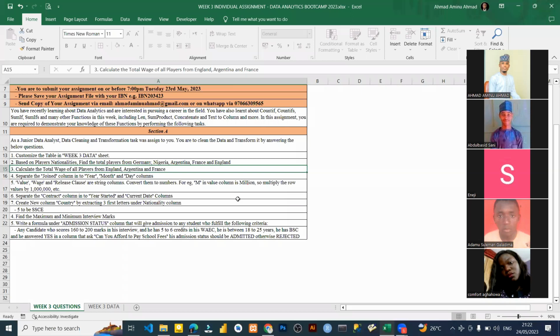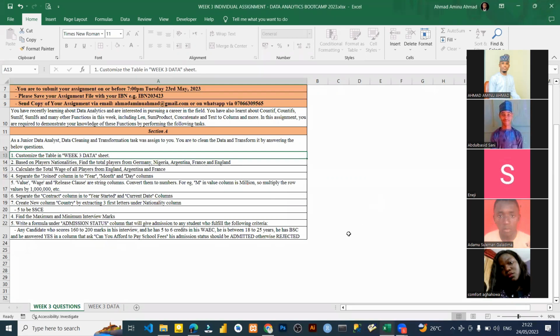Because the reason why I just did this to you, please take note. You are just answering questions based on this. That's not how it is. I told you, cleaning of data is inside that customization of table that I will ask you in the coming weeks. All I will ask you to do is to clean data. I will not even ask you to customize table anymore. This question of customized table, that's where you need to clean everything. That's where you need to answer question number 5 under this question number 1.